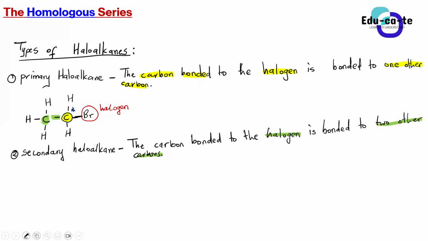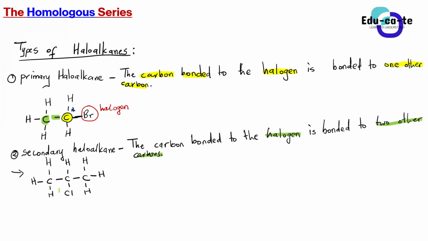So when we want to draw that, I'm going to draw a simple structure. I am going to say that this is a carbon, this is a carbon, this is a carbon, and then this is a hydrogen, this is another hydrogen, this is another hydrogen, this is a Cl, this is a hydrogen, this is a hydrogen, this is a hydrogen. Can you identify the halogen in this particular organic compound that I've drawn here?